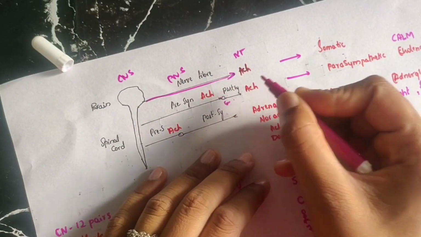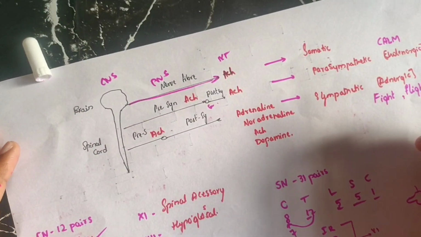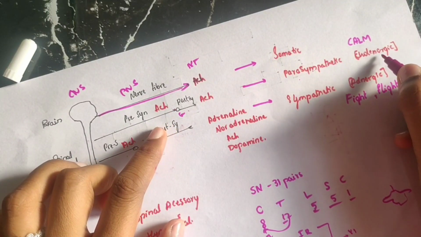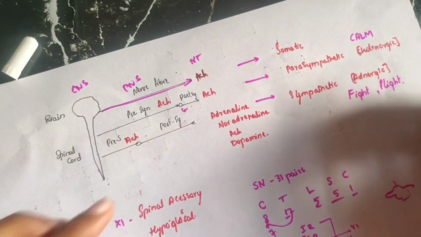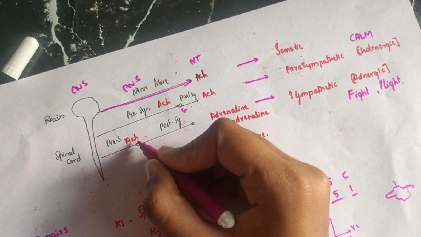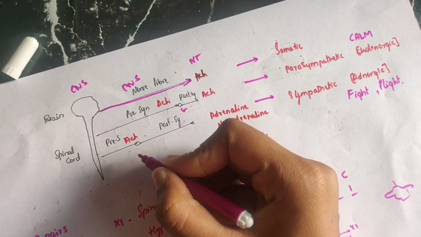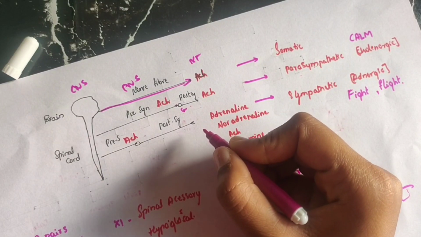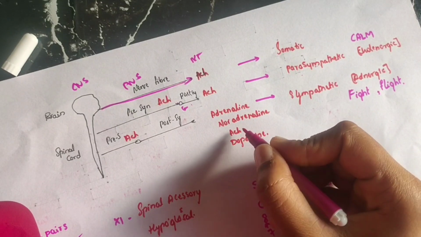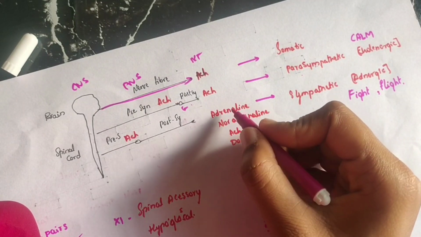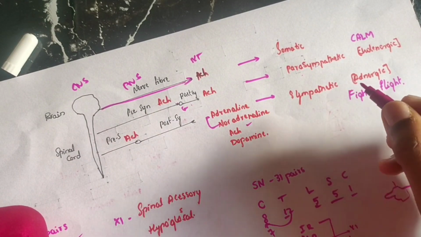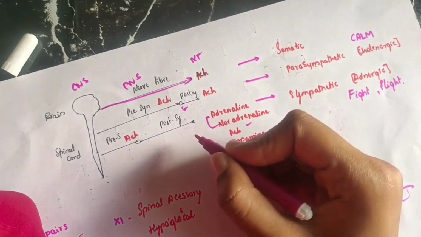Acetylcholine is the neurotransmitter in the parasympathetic nervous system, so choline is there. This parasympathetic system is also known as the cholinergic system. Whereas in the sympathetic nervous system, the presynaptic ganglion releases acetylcholine, whereas the postsynaptic ganglion releases adrenaline, noradrenaline, and dopamine. Sometimes, in only a few cases, acetylcholine is released. Mostly it will be adrenaline and noradrenaline. So this system is also known as the adrenergic system, as adrenaline and noradrenaline are all there.